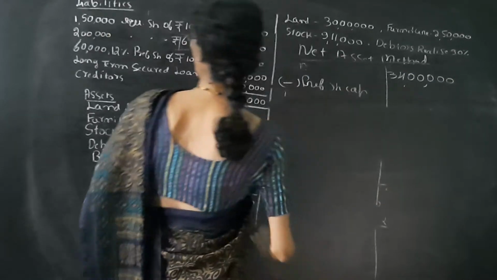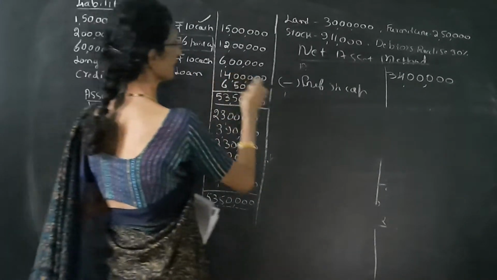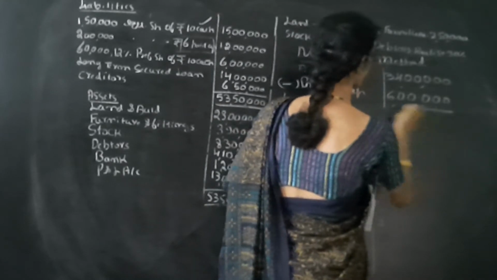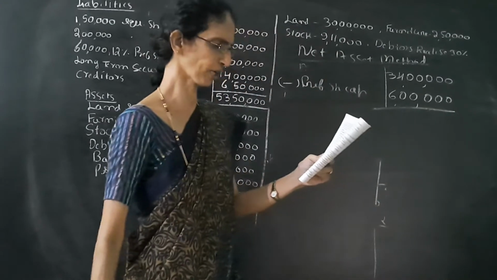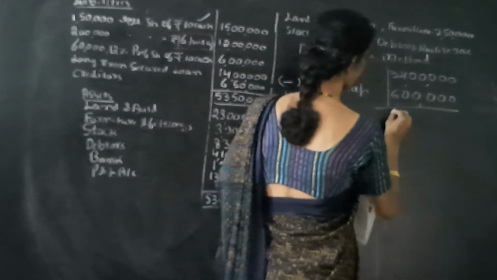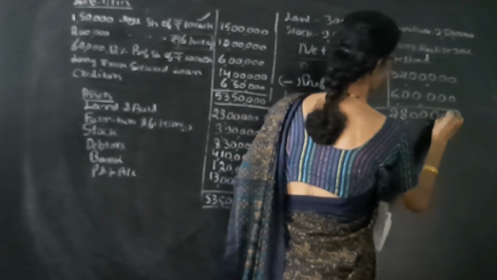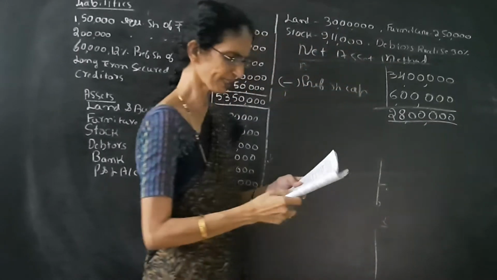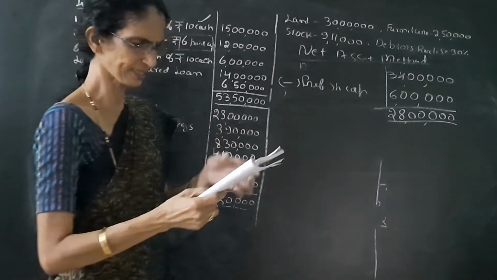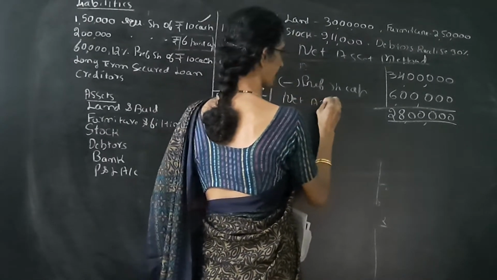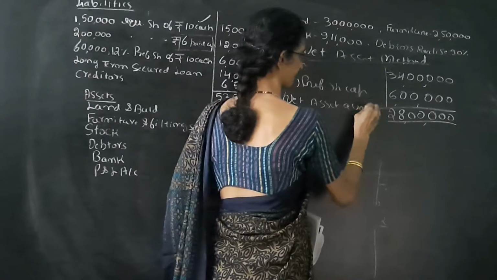It is given here as 6 lakh, so we have to deduct 6 lakh. From 34 lakh we deduct 6 lakh, then we get 28 lakh. So 28 lakh is the net assets available to shareholders.